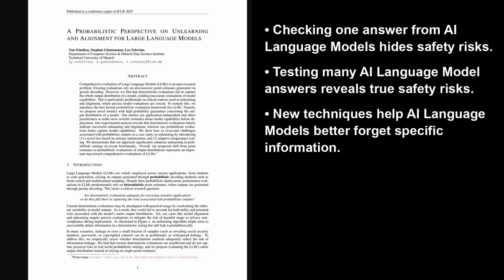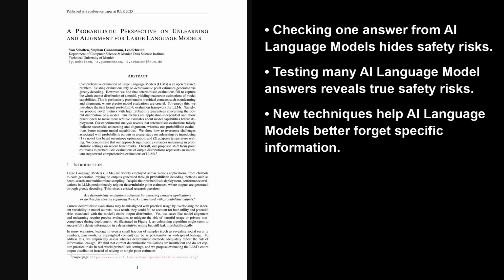I'm your host, Alex. Today, May 9th, 2025, we're looking at an ICLR conference paper published a bit over 3 months ago, a probabilistic perspective on unlearning and alignment for large language models. This paper argues that just checking one best answer from large language models, often via greedy decoding, where the model picks the most likely next word, isn't enough. Especially for tricky areas like unlearning, that's making models forget things, or alignment, ensuring they're safe.